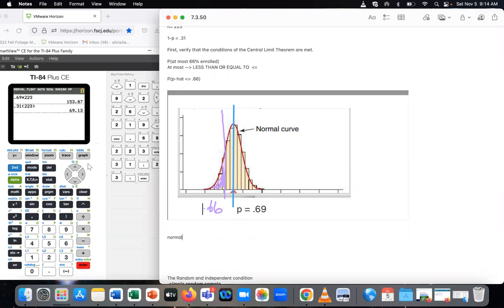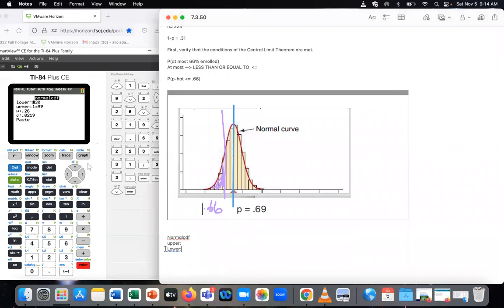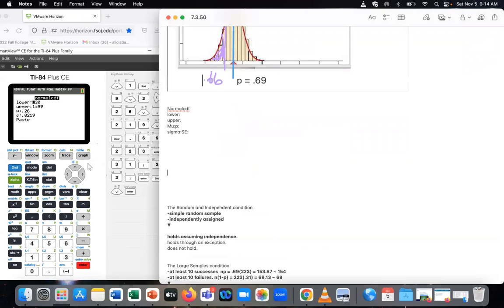So we will be using our normal CDF function again. It's on our TI calculator. Using that normal CDF function, we're going to be putting in our lower bound, our upper bound. Let me go to it and make sure I do these in order for you. I use the calculator to help me. That's what I was thinking. I had that backwards. Lower, upper. Your mu, you will use the P, the proportion for the parameter. And then for your sigma, we do need to calculate our standard error. So that's the only thing we don't have at this moment.